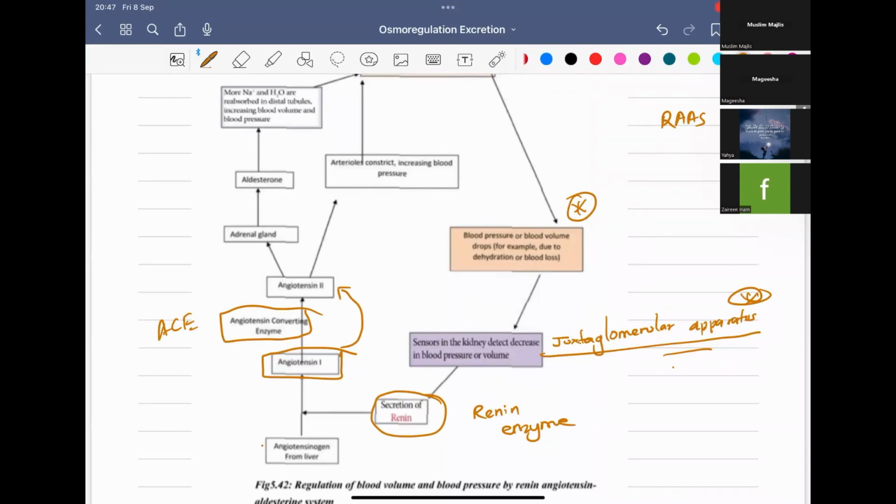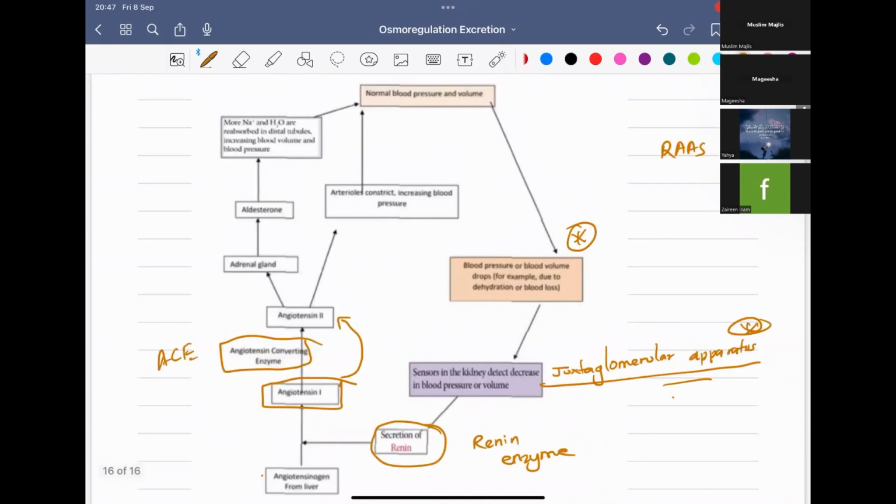Angiotensin 2 has so many effects, but here we are going to see only two. One is it will constrict the arterioles. When the arterioles constrict, it will help in increasing blood pressure through many things happening after that, but you don't need to know that. So when the arterioles constrict, there will be an increase in blood pressure.